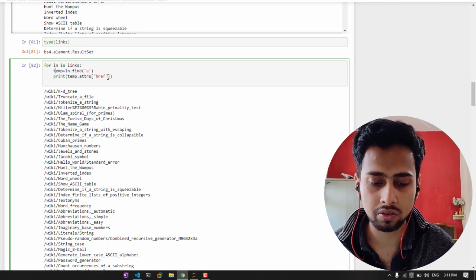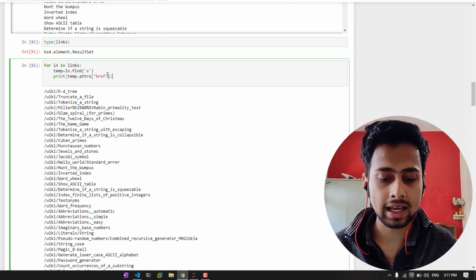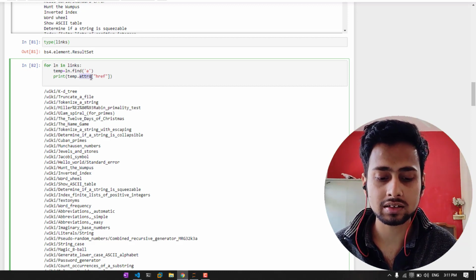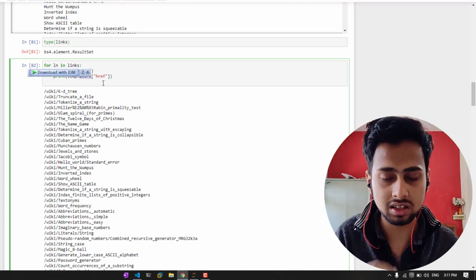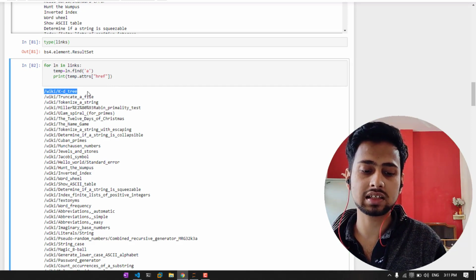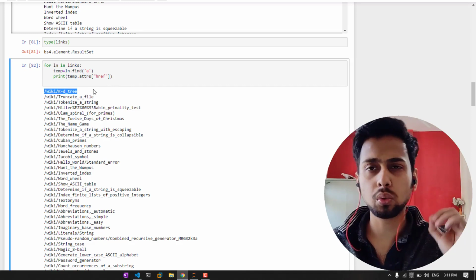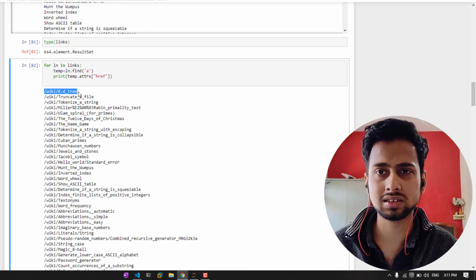The temp has now become a dictionary, which is going to contain an anchor tag, and from the anchor tag we are selecting the attribute href. So this is how you basically extract the URL. Here, if you see, all the URLs are like /wiki/kdtree.